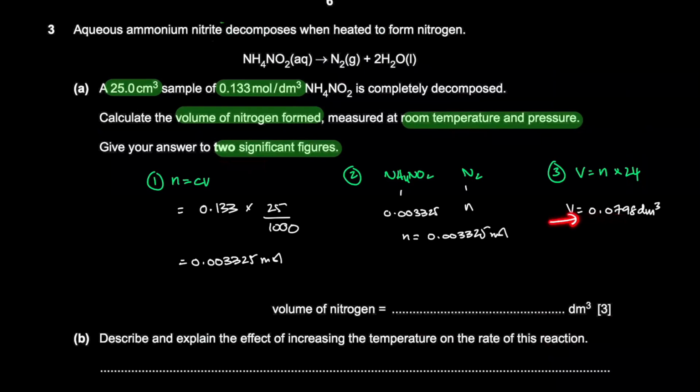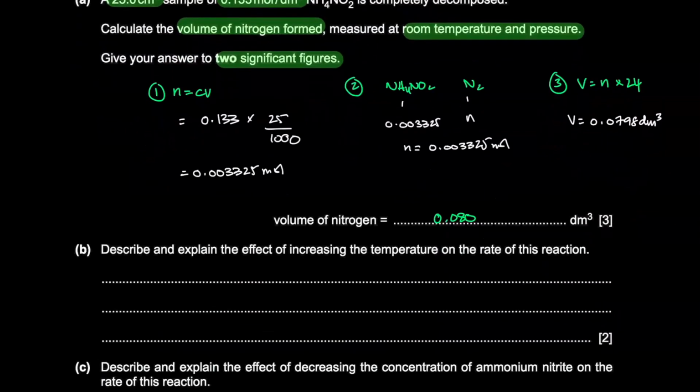You're going from left to right. So one significant figure, two significant figures. Okay, so for two significant figures we are going to round here. So this 79 will become 80. So the volume of nitrogen is 0.080 decimeter cube.